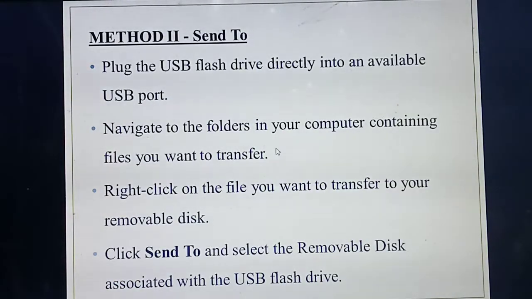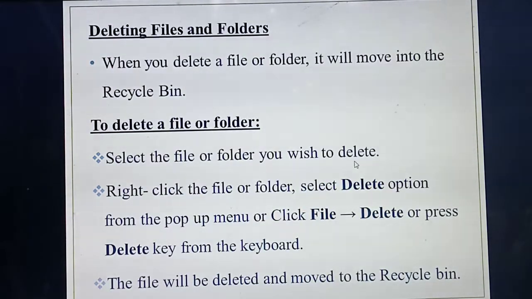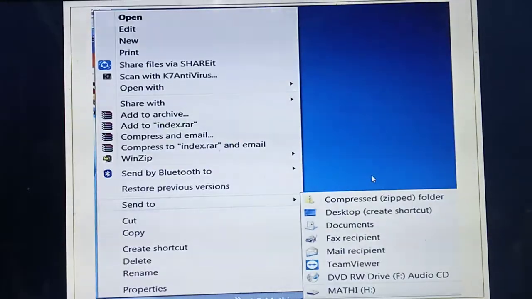Okay, students, so first you need to choose your pen drive. For example, see, so which file you need to open, that file you need to click, and you need to click the which option, students? Send to. So if you are clicking the send to option, this icon will open, pop-up menu. So it will ask where in documents or in your pen drive or DVD, where you need to send. From here you need to select the location. So in which location you are selecting, automatically it will go to there. Understood, students?